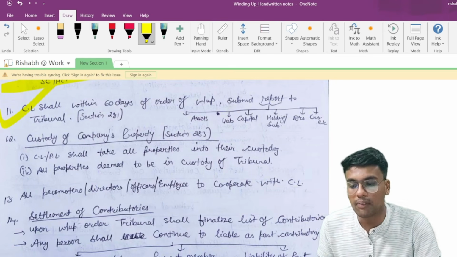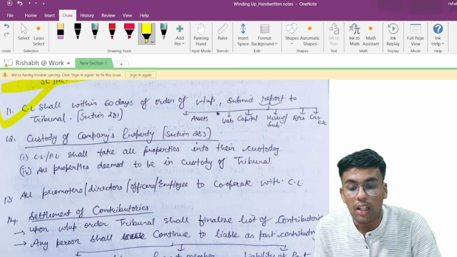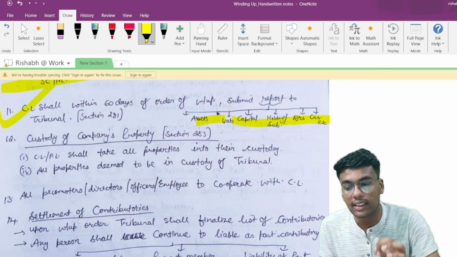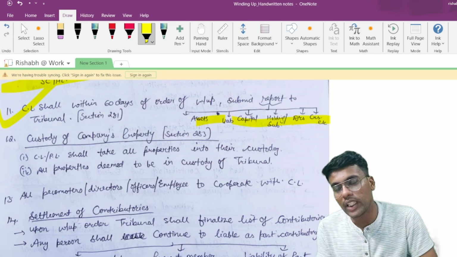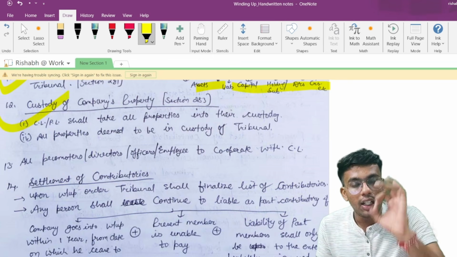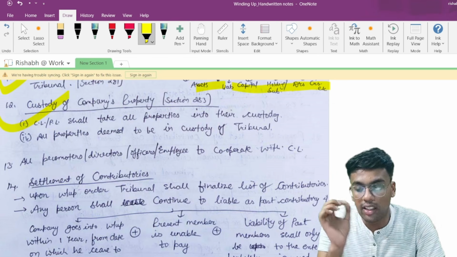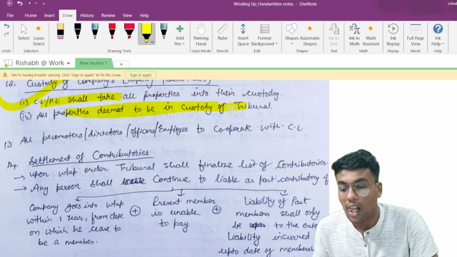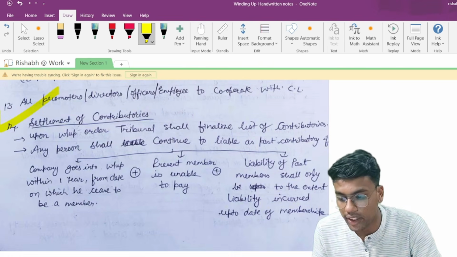Point number 11 talks about CL shall, within 60 days of the order of winding up, submit its report with respect to assets, liabilities, capital, holding and subsidiary companies, directors, creditors. All these reports are to be submitted to the tribunal by the company liquidator within 60 days. Custody of company liquidator's property: all the properties of the company would be under the custody of the company liquidator, and it would be deemed to be under the custody of the tribunal. All promoters, directors, officers and employees of the company are to cooperate with the company liquidator.